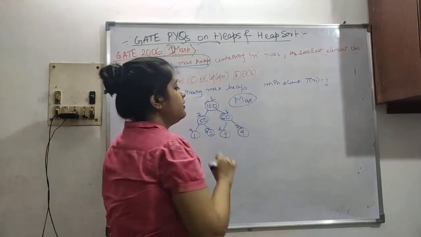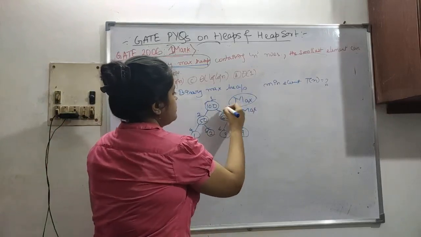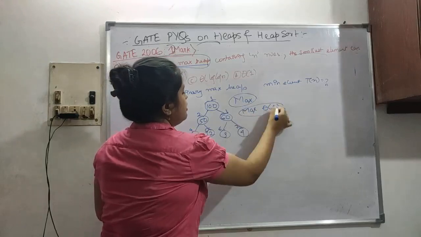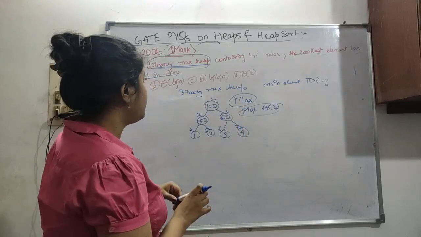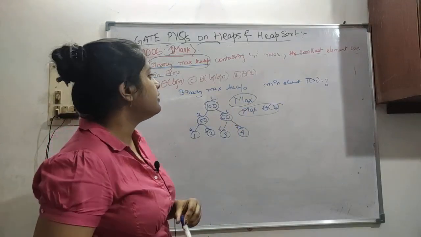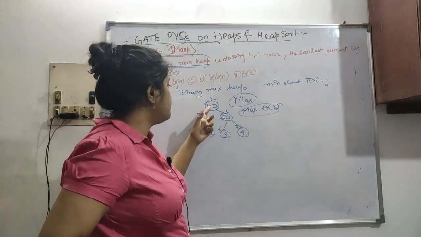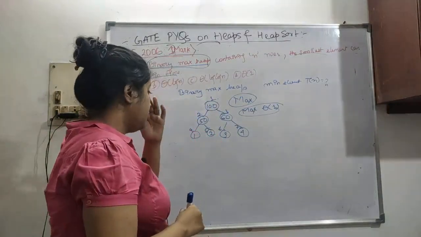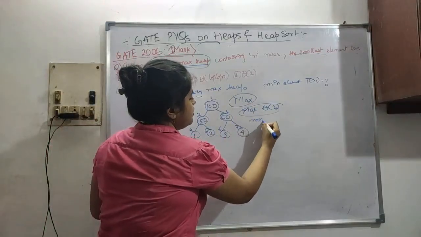Now to find the maximum element, as I've already said in the previous example, it will take order of one time, because you just have to find the root element, you don't have to delete it. This is just finding the element, and it takes order of one time, because you know that the root element is already the maximum element.